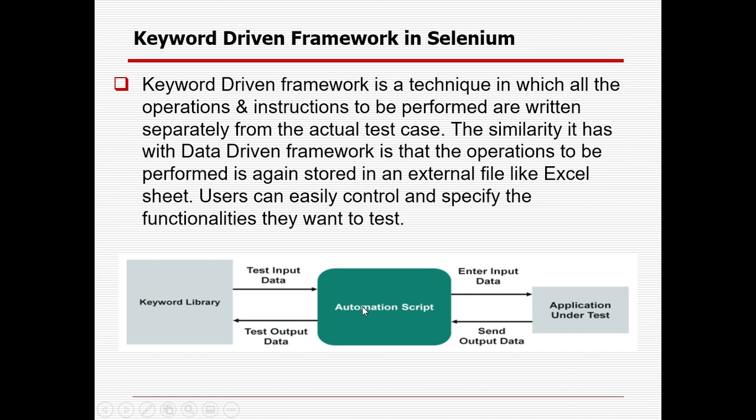Okay, so this is the keyword library. It will be stored in some external source, and you will be reading the test input data and writing the automation script through which we will be interacting with the application under test. In a similar way, we can get the data from the application under test with the help of the automation script. We can also update our keyword library. So that's how the keyword driven framework will interact with your application under test.